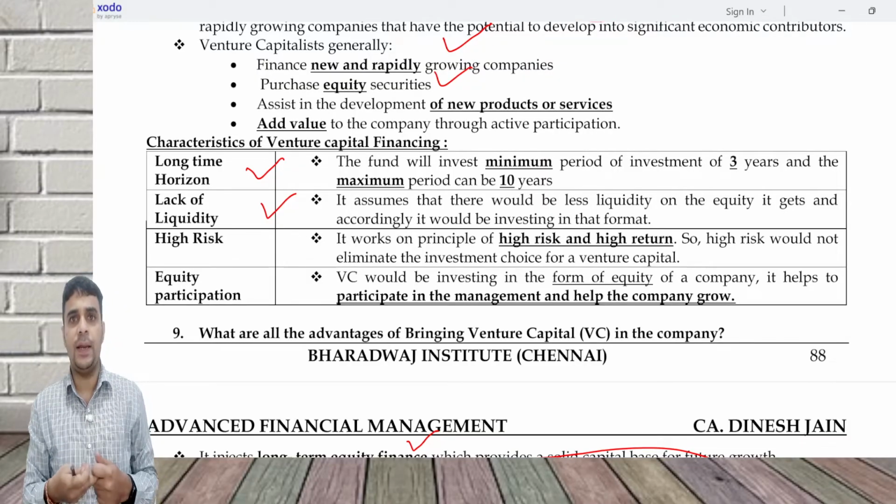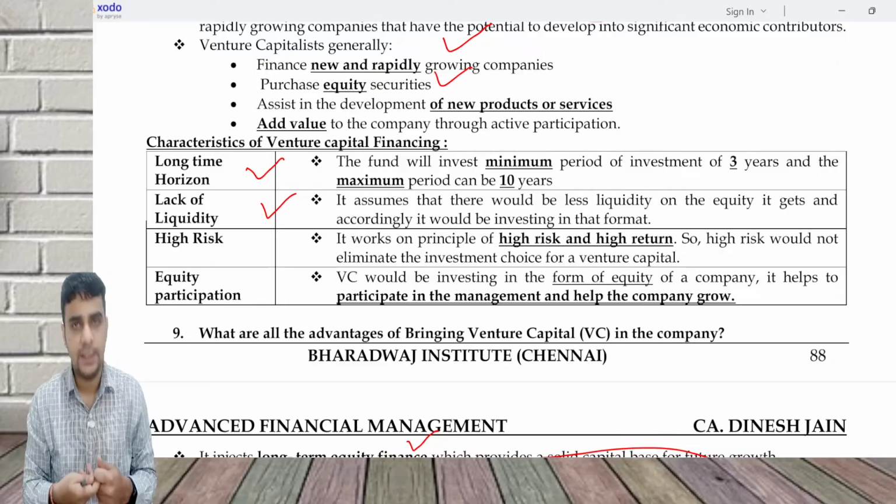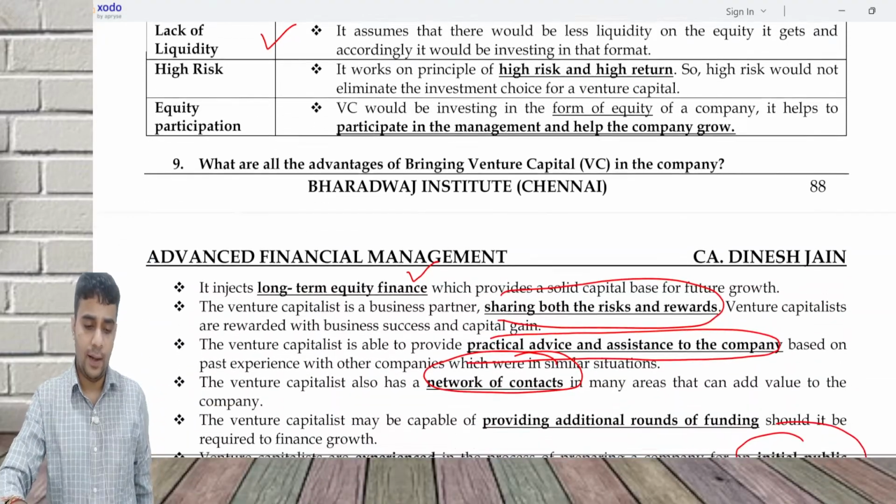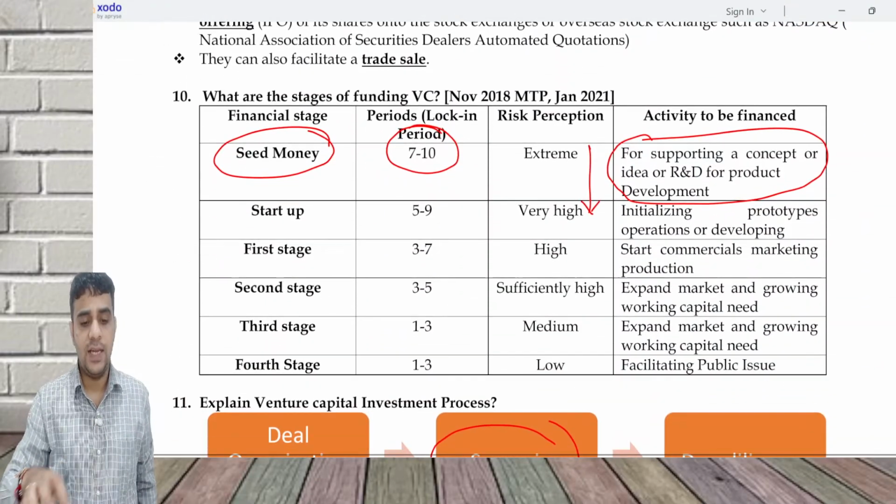They can help you in doing an IPO. They can help you in facilitating a trade sale. They will also be able to guide the company, provide required guidance. Stages of funding of VC.